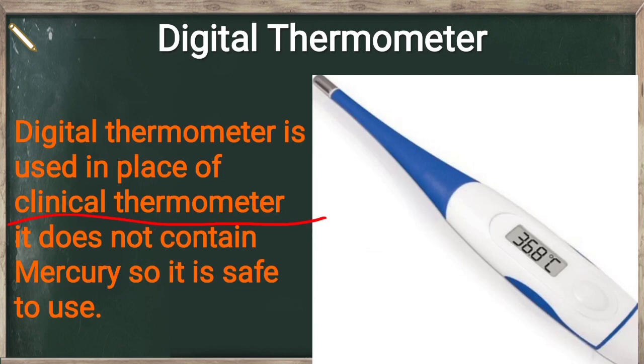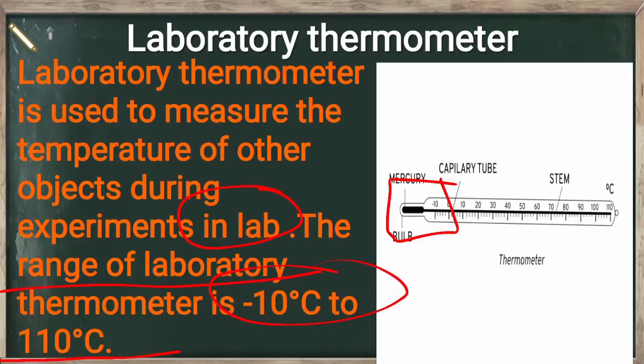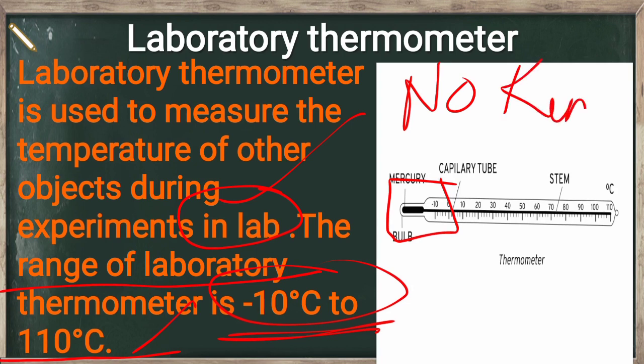Digital thermometer is used in place of clinical thermometer, and it's safe to use because it does not contain mercury in it. Laboratory thermometer is used to measure the temperature of other objects in experiments in the labs. The range is minus 10 degrees Celsius to 110 degrees Celsius. There is no kink present in it, and that's why we have to use and measure the temperature very carefully in this.